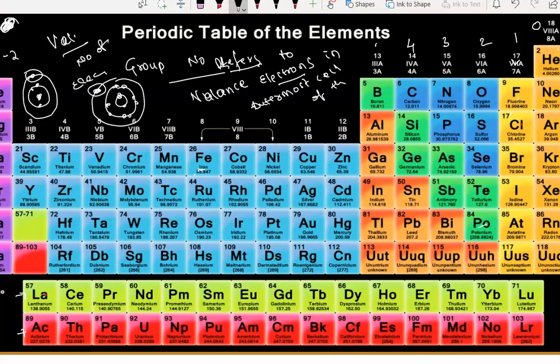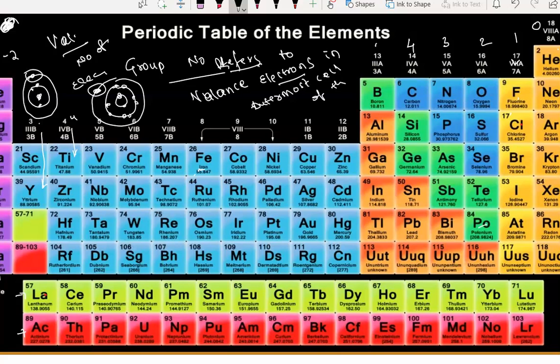And all of these elements have 2 valence electrons. See beryllium: the first cell holds 2 electrons and is filled, and in the second cell there are only 2 valence electrons. Like that, the next has 3 electrons in the outermost cell, and the next 4.